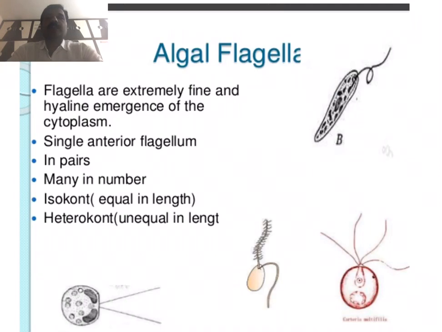The number of flagella varies from 1 to 4 to many in some species. In species like Oedogonium and Vaucheria, the motile cells have a large number of flagella.